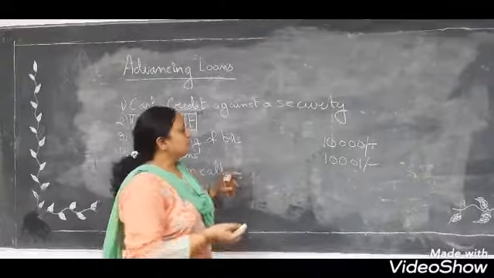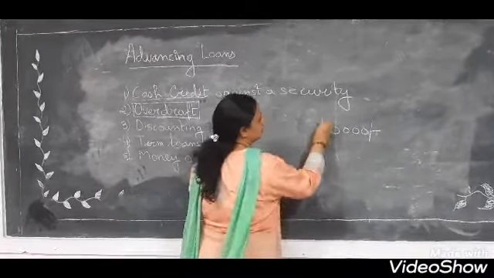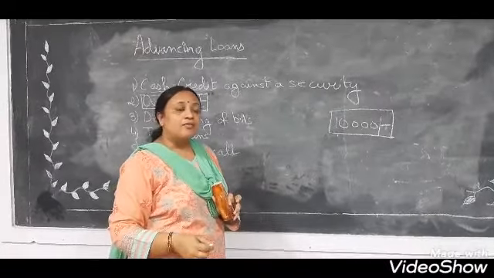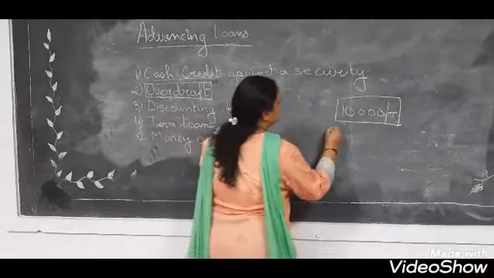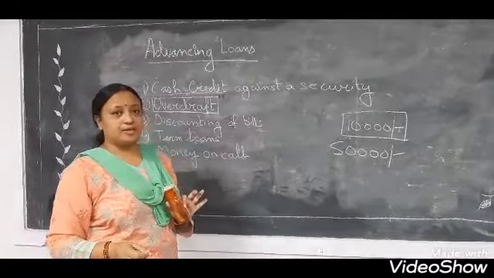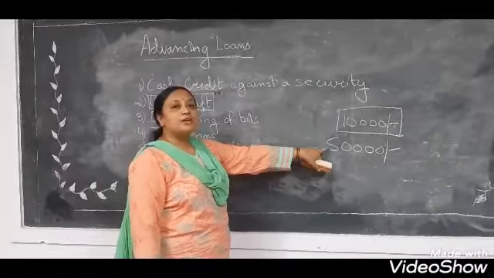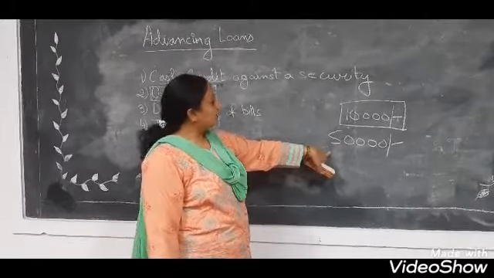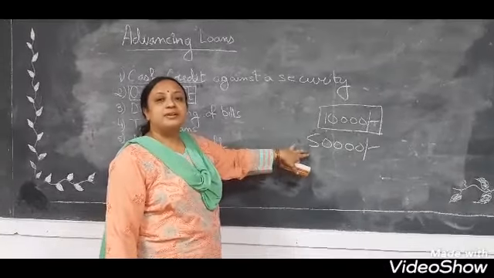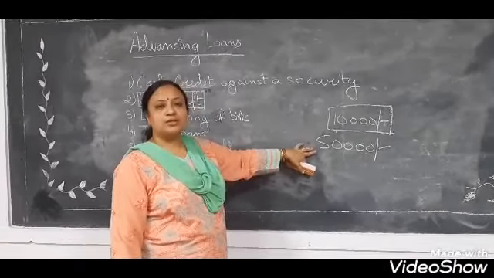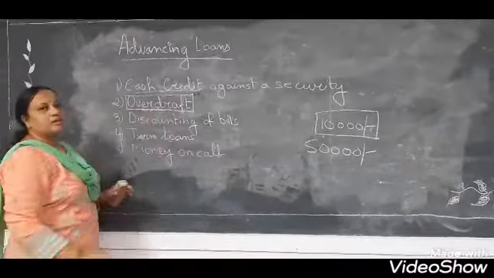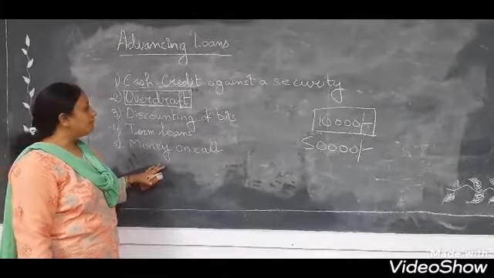Alright, now what is happening, for example the current account holder has 10,000 rupees in their account, but they have to pay a certain customer say 50,000 rupees, which they don't have right now. So they request the bank to honor the check. Alright, so the bank honors the check and the extra money given will be treated as a loan given to the account holder, and this is known as overdraft facility given by the bank.